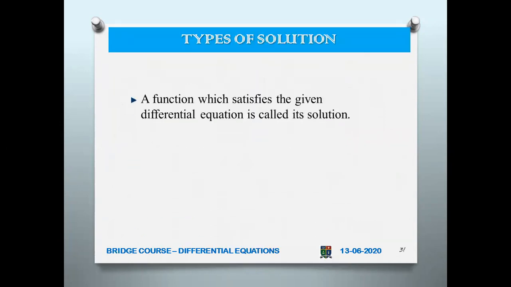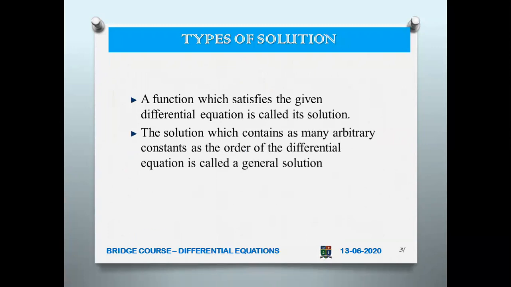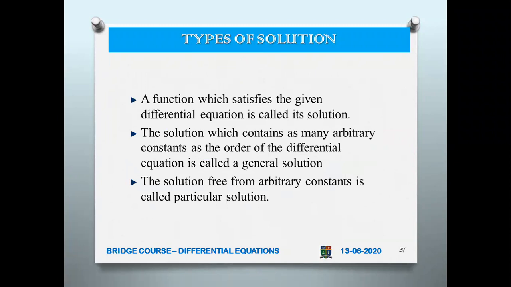Of course, a differential equation also is a function of x comma y. So what are the types of solution? There are two types of solution, the general solution and the particular solution. A solution means it should satisfy the given differential equation. From a differential equation, d squared y by dx squared plus c1 dy by dx plus y equal to 0, when you solve it, you will arrive at one function y equal to f of x. When you substitute it back in the given equation, it should get satisfied. Then only you call y equal to f of x a solution.